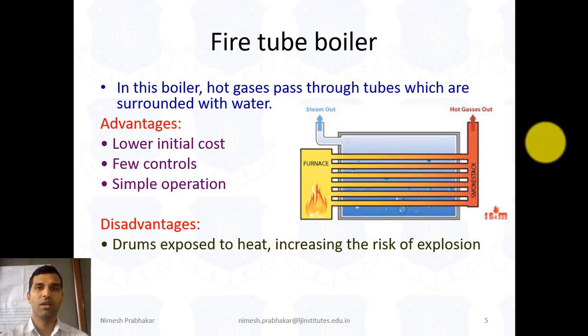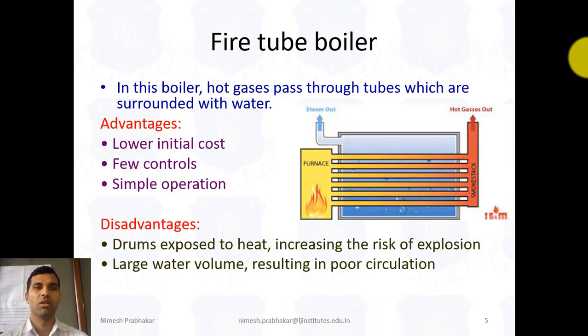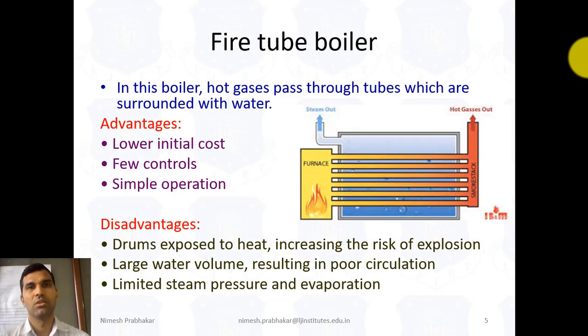So in this boiler there is some chance of explosion. The second is the large water volume, resulting in poor circulation. And the last disadvantage is limited steam pressure and evaporation. These are the main disadvantages of the fire tube boiler.